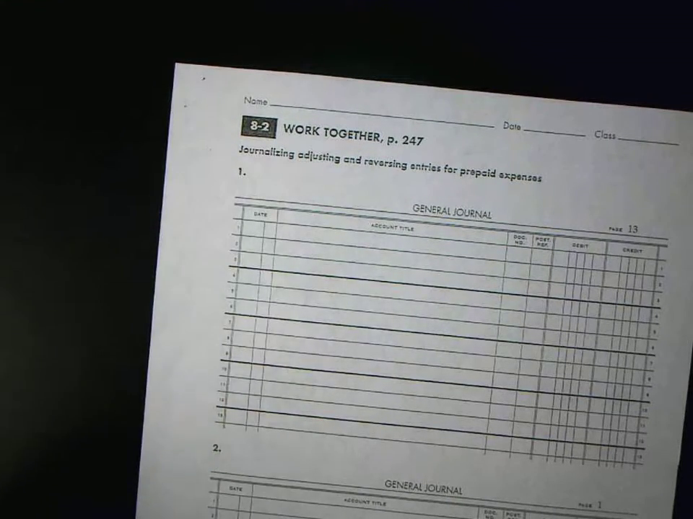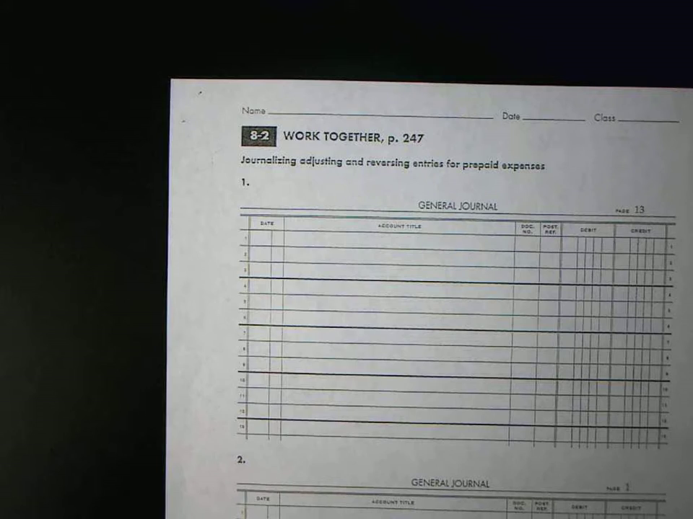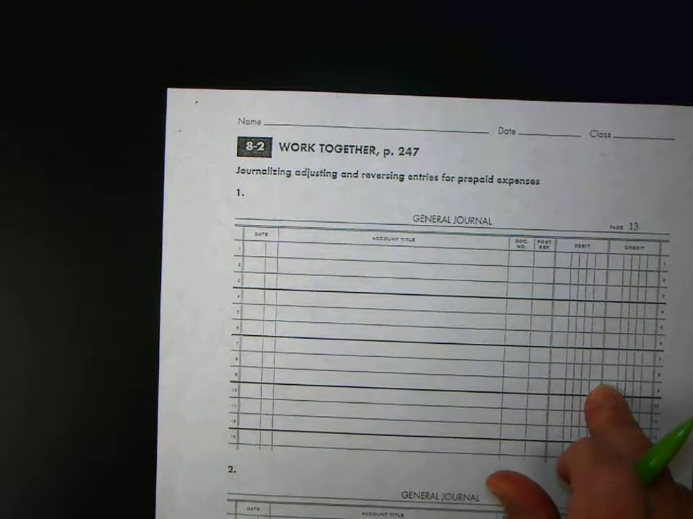And there's a good comparison chart on page 246 in your book. And of course, y'all know the pictures are pretty helpful. All right, so on working together, we've got Praxton Incorporated. It gives us the balances for December 31st, and it gives us our general journal. And then it says, use the following adjustment information to journalize the adjusting entries on December 31st.